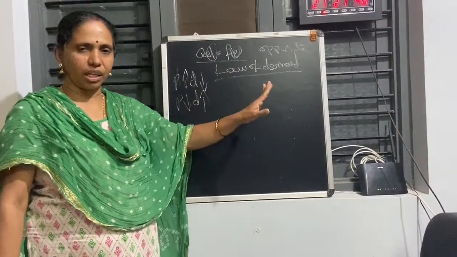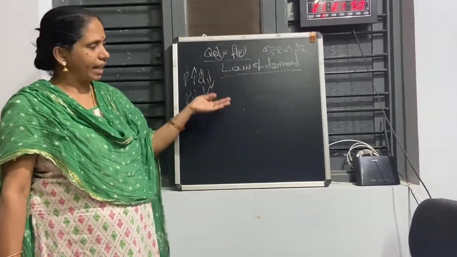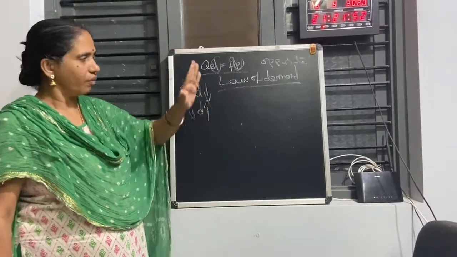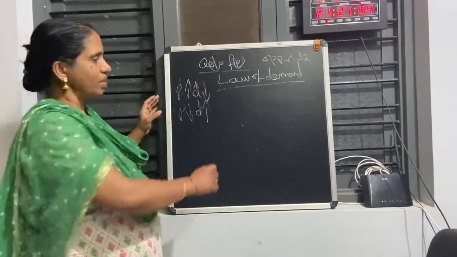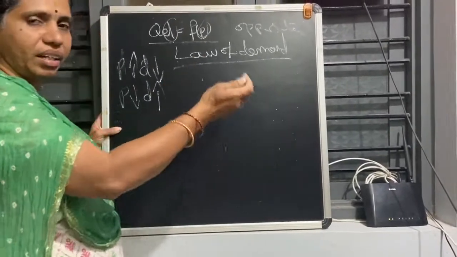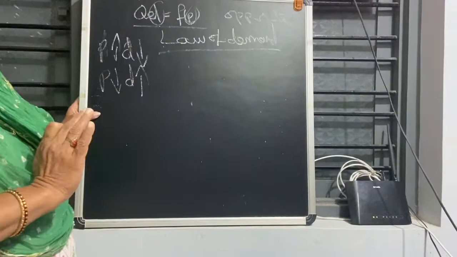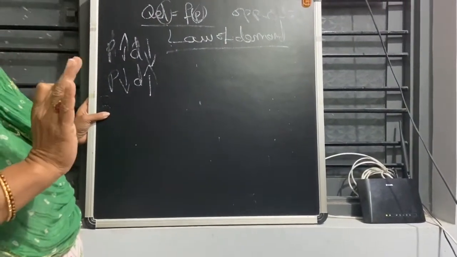What are the other things remaining constant? Other determinants are there, no? Price of related goods, income of the consumer, taste and preference, those are all constant. We are talking only about the price. So, with other things remaining constant, when the price of a good increases, demand for it decreases. When the price of a good decreases, demand for that commodity will increase. That is called the law of demand.